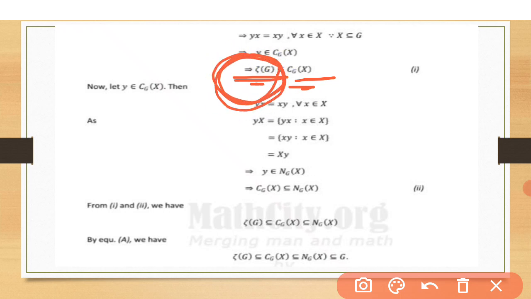These are the elements which surely commute with every element of G, so they will also be present in the centralizer.